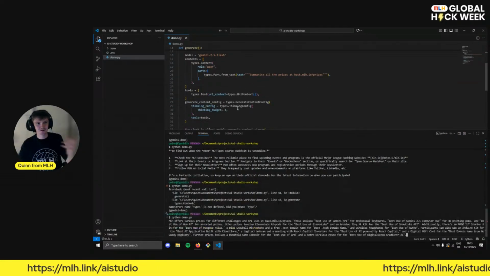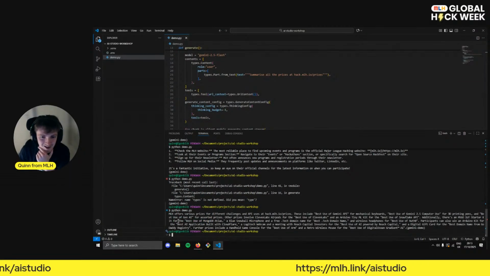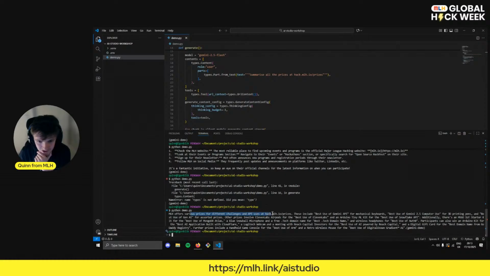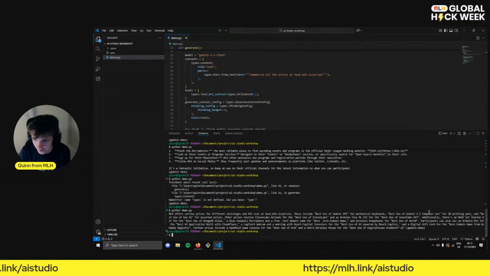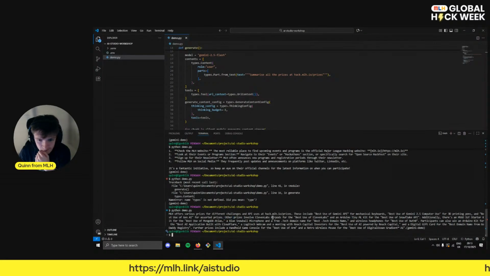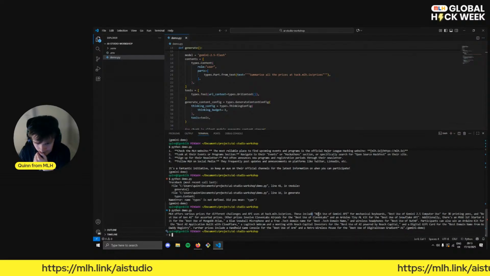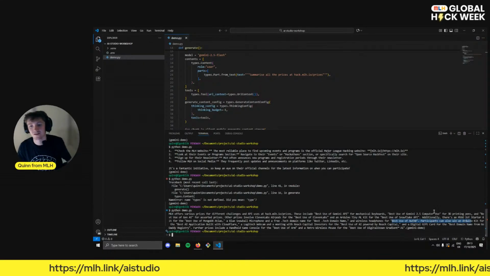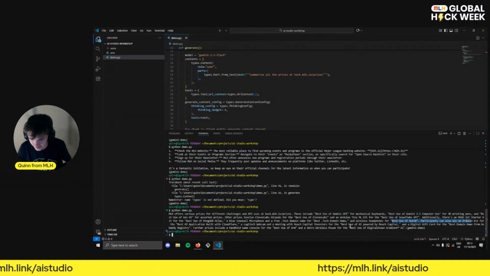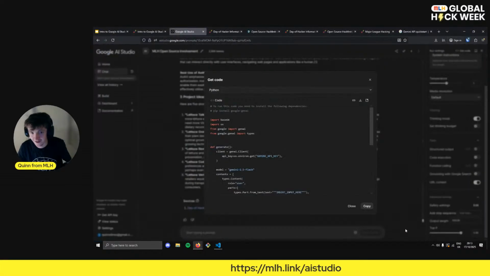I say with a lot of confidence. There we go. So MLH offers various prizes for different challenges and API uses at hack.mlh.io/prizes. These include best use of Gemini API, best use of Gemini 2.5 compute use. So we don't have all of these active at open source Hackfest, but you can see some of them that we do. We have best use of Gemini API, for example. We have the best use of Auth0, for example. Okay, Arduino kit, awesome. It's told us what the price is going to be. We also have, I think, the best use of DigitalOcean Gradient AI active.